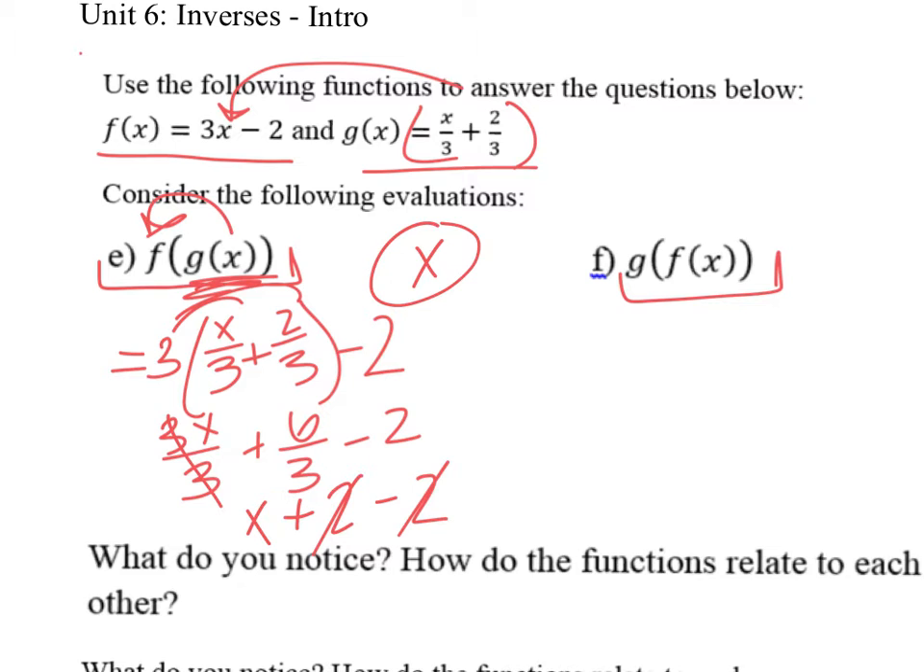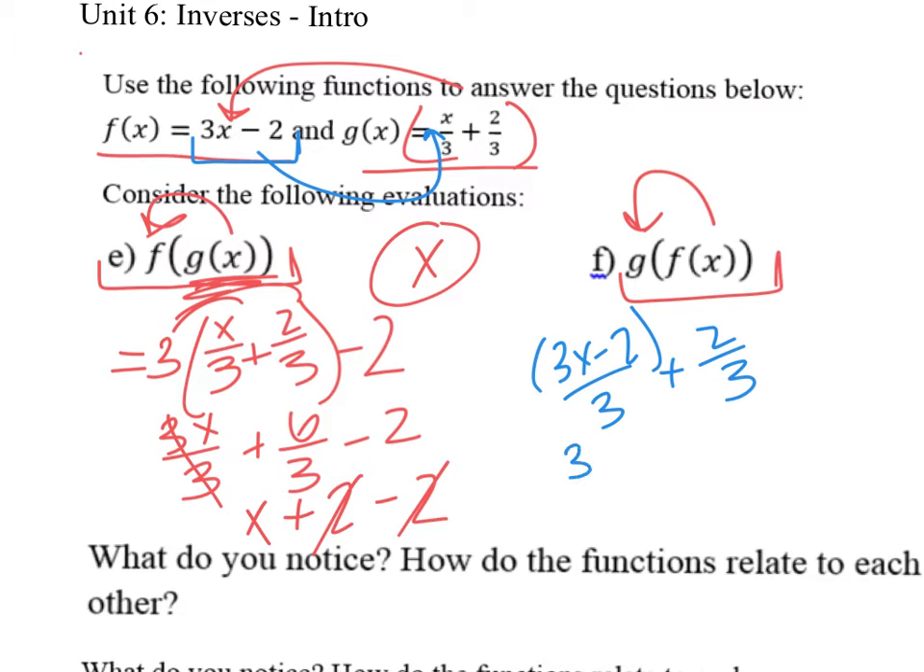So now we're going to take f of x and plug it into g, so the other way around. So let me just change colors. So we're going to be using f and plug it into g, okay? So I'm going to have 3x minus 2, all over 3, plus 2 over 3. Okay, I'm going to divide the 3 into both of the terms in the binomial. So I have 3x over 3 minus 2 over 3 plus 2 over 3. And I'm going to see lots of things cancel. The 3 over 3 cancels, and then the 2 over 3 and the 2 over 3 cancel. And I'm just left with x.